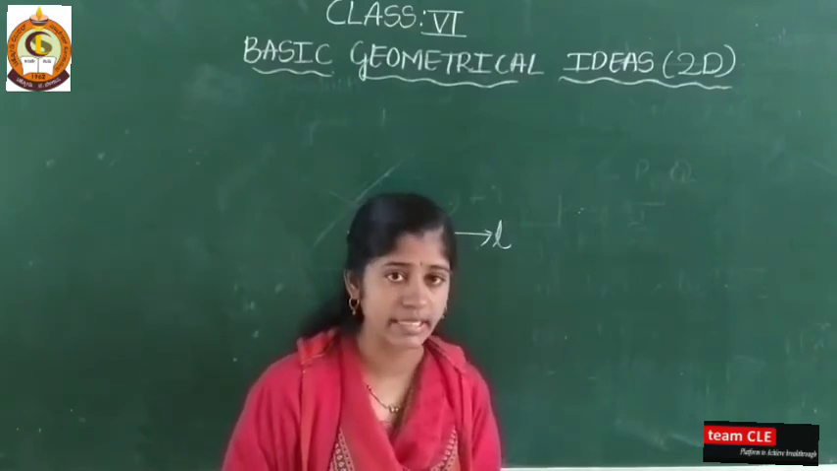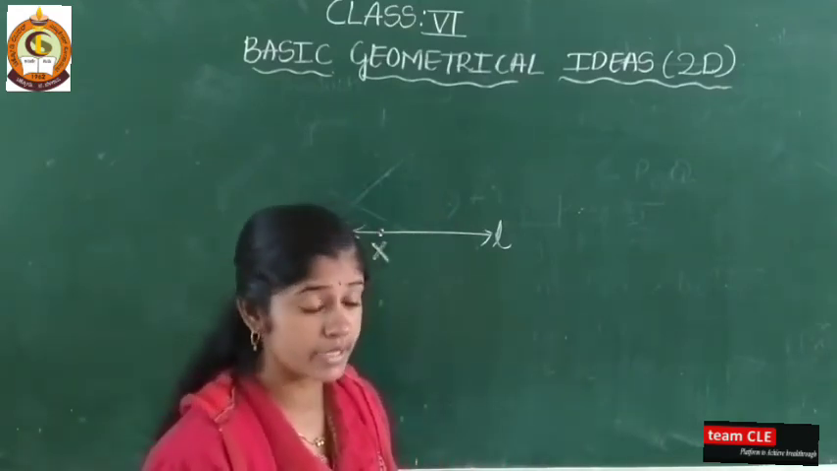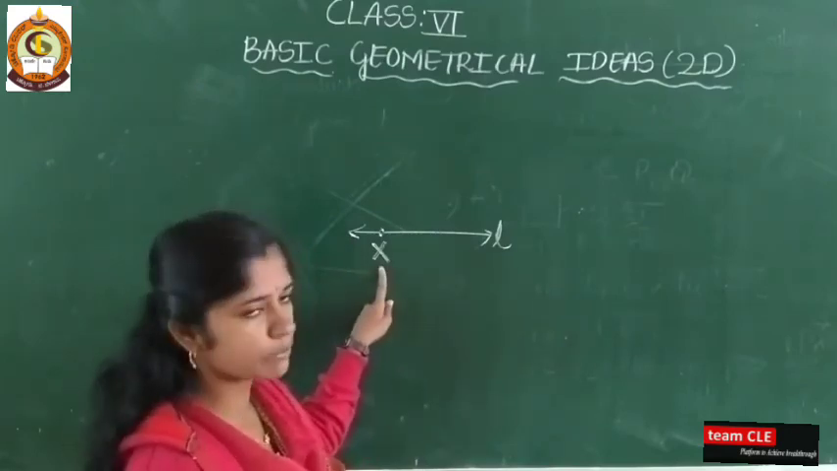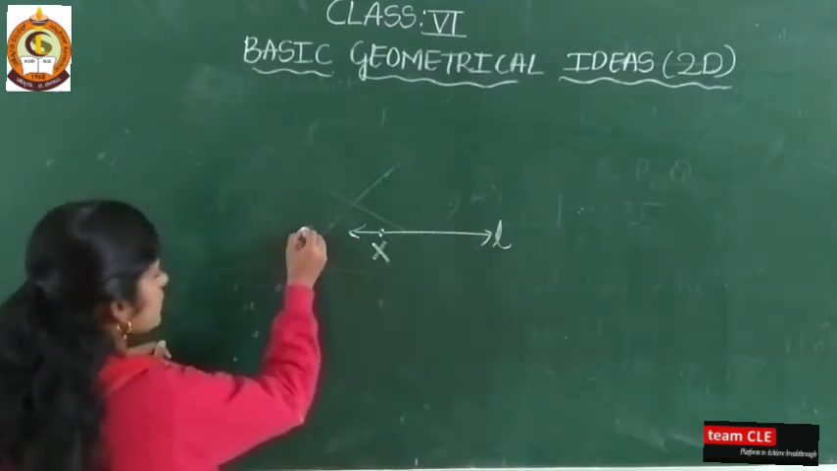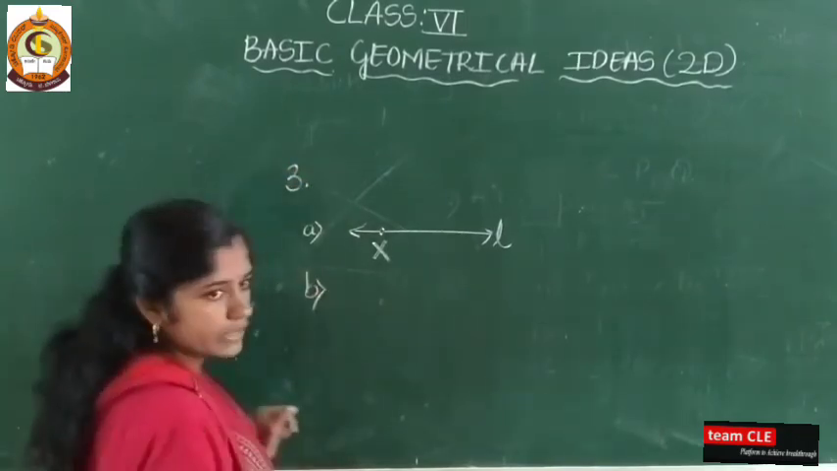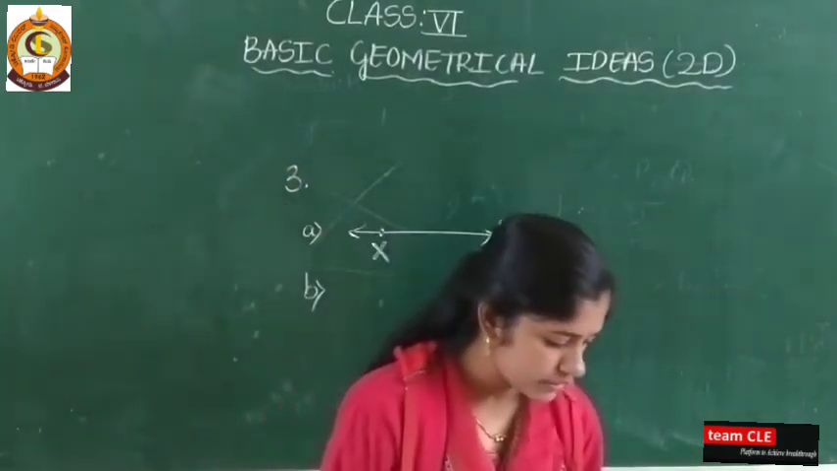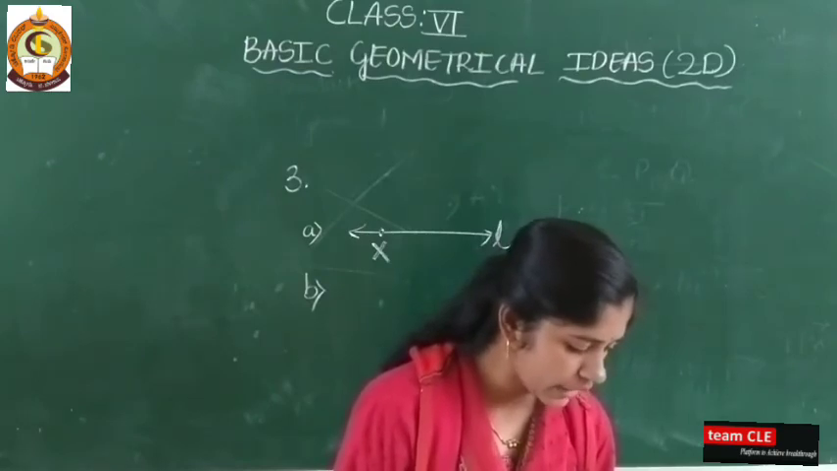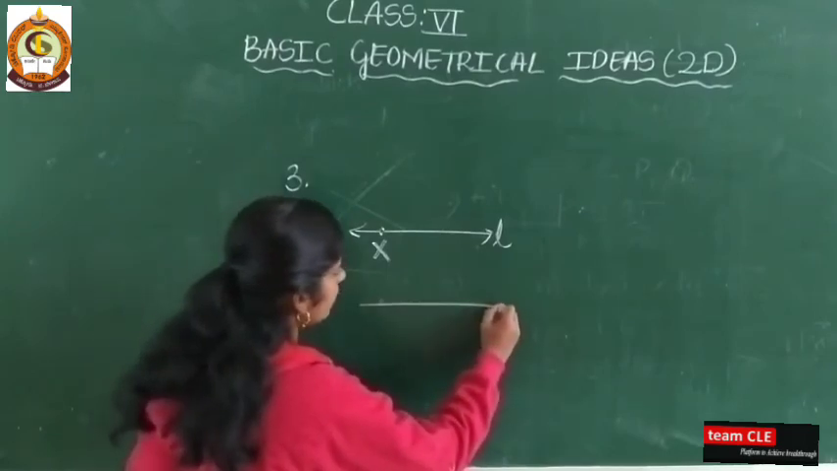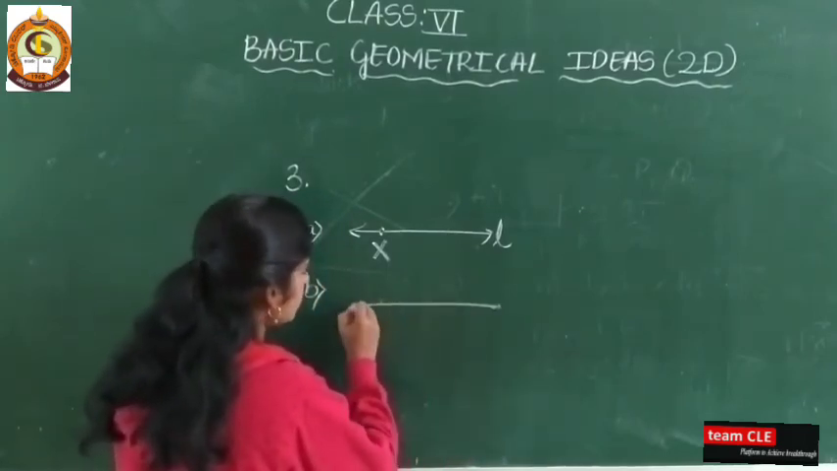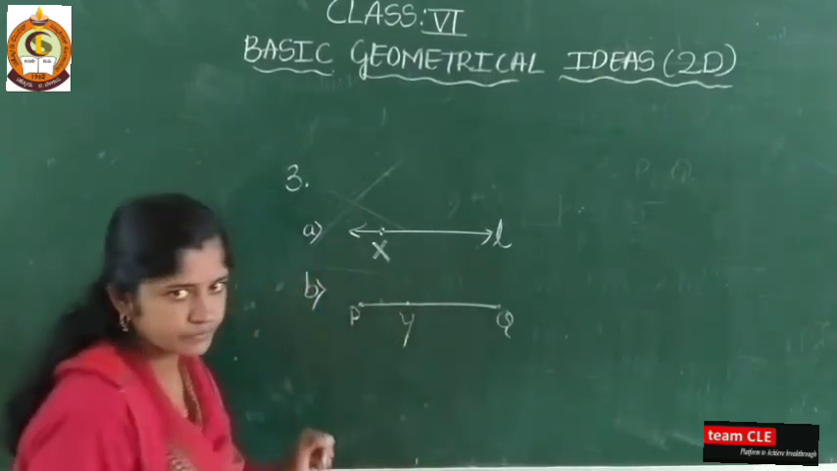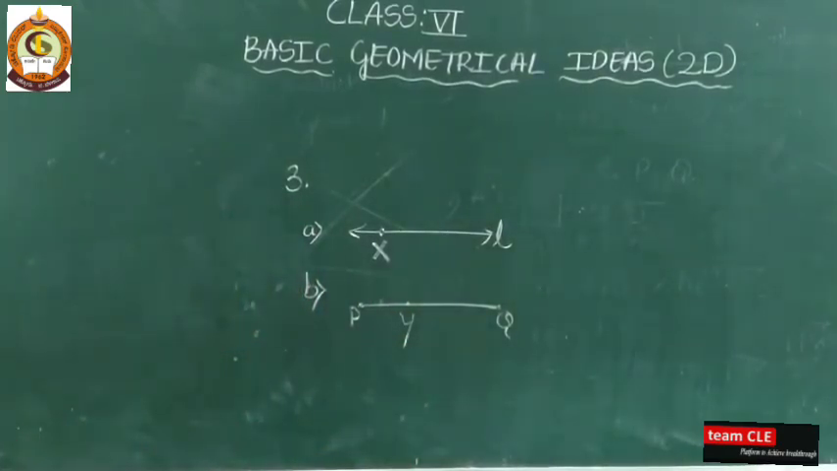So what are they telling? To draw a rough sketch. Here you draw a line L and you represent the point X. So this is the first one. Third main, first one. Next, what is there here? B. See here, a point Y lies on PQ. So here you draw PQ. PQ is a line segment and you have to draw here Y. I hope you are getting my point.